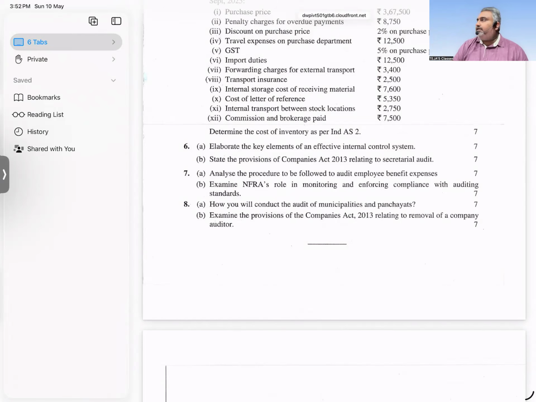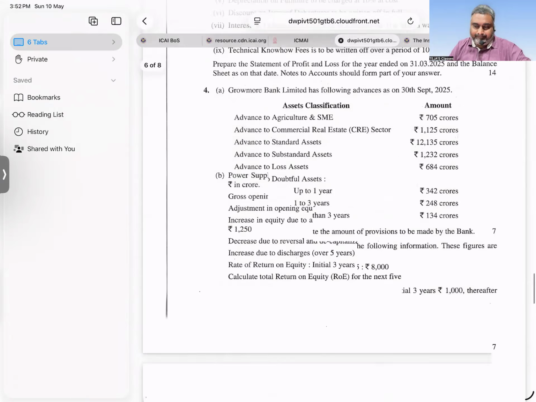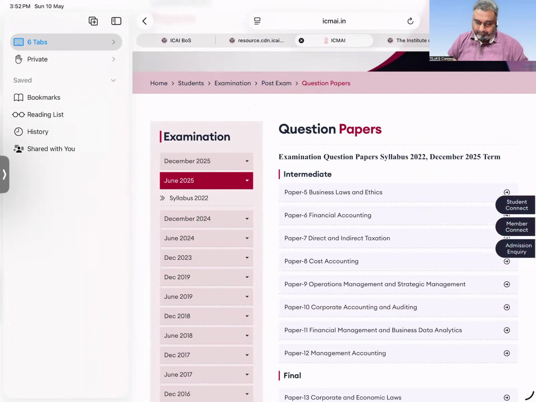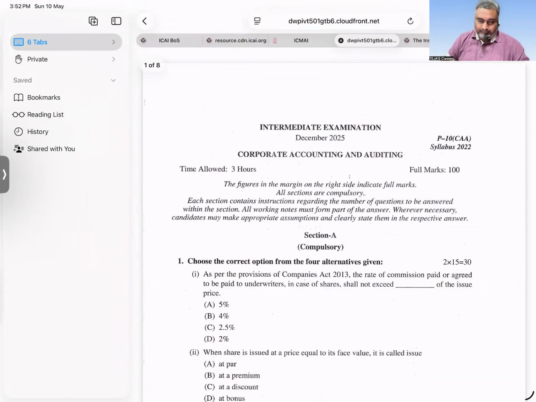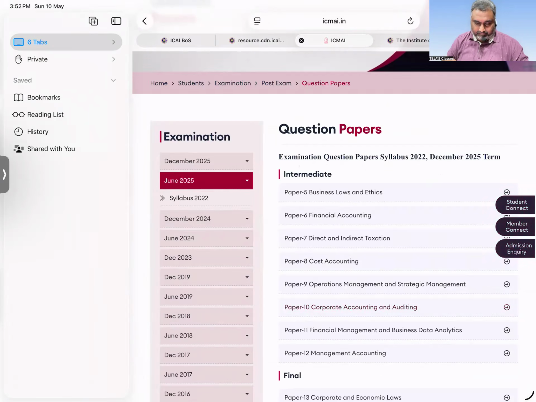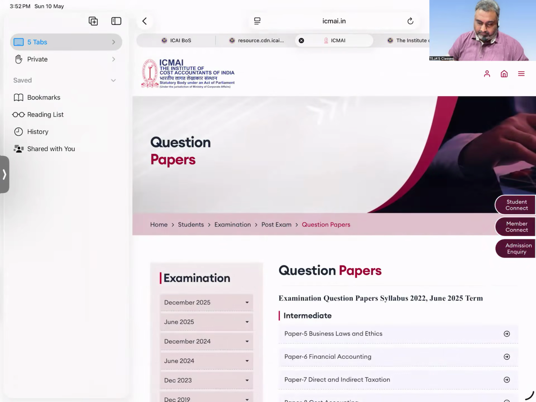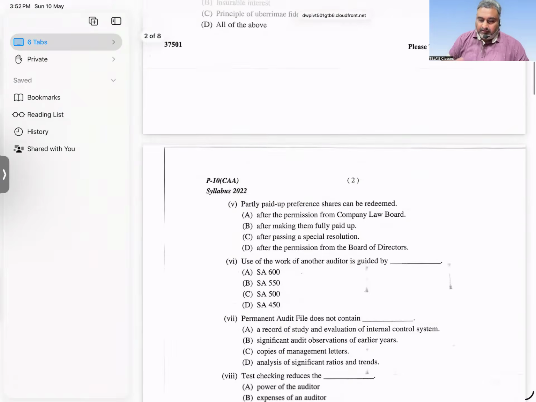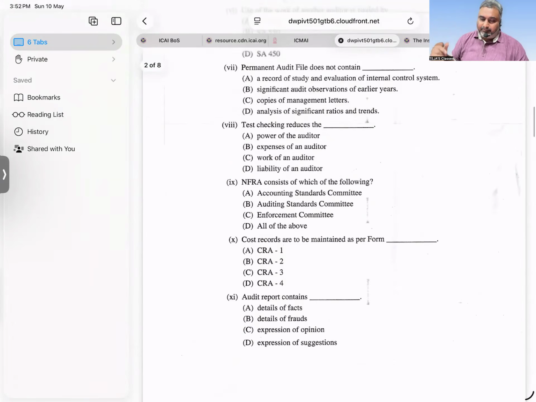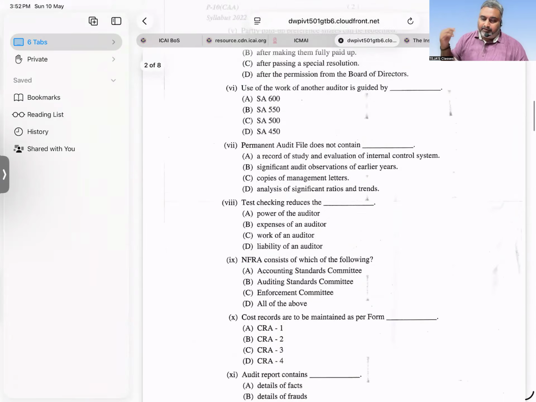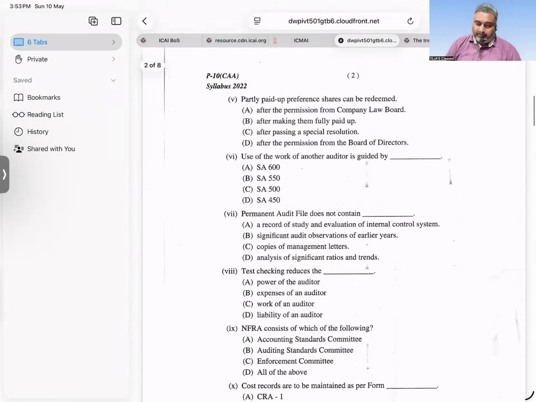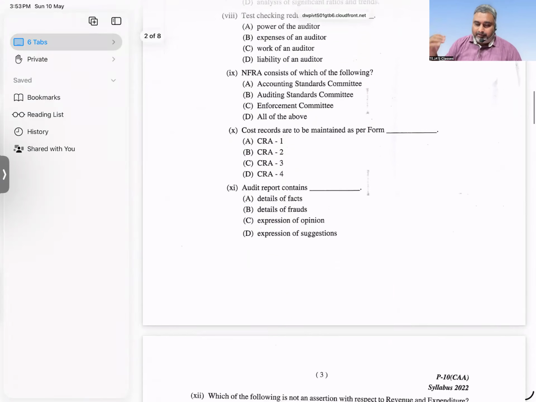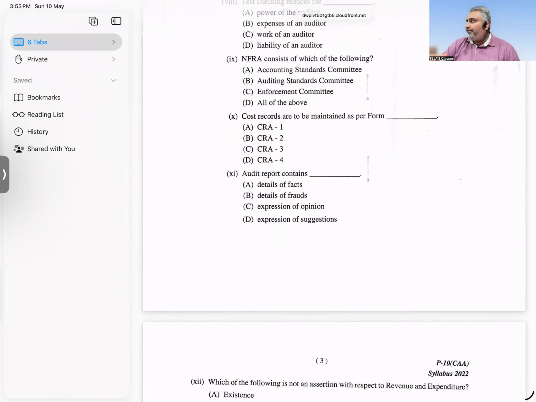Yeah, this is the December paper now. June. NEFRA consists of which of the following committees? Test checking, permanent audit file, using the work of another auditor. Form numbers I told you, CRA 1, 2, 3, 4, and audit report. Previous one, audit certificate to now audit report contains.